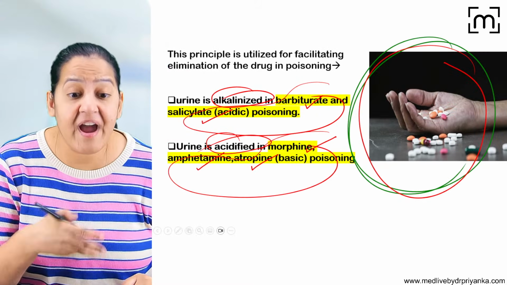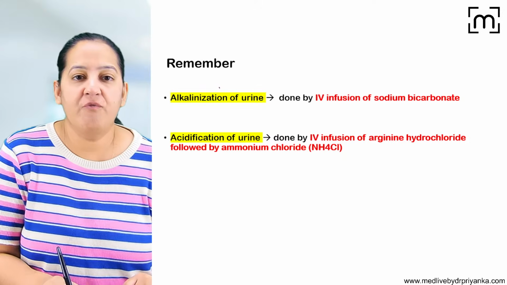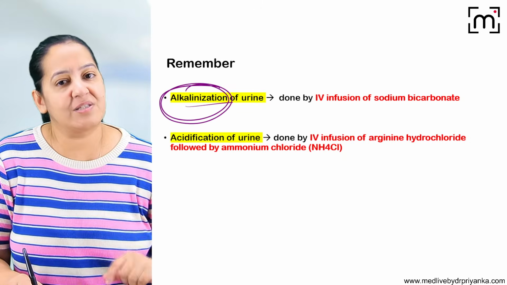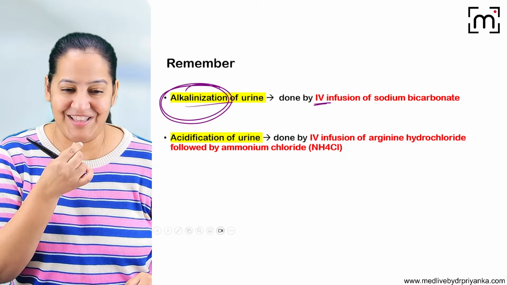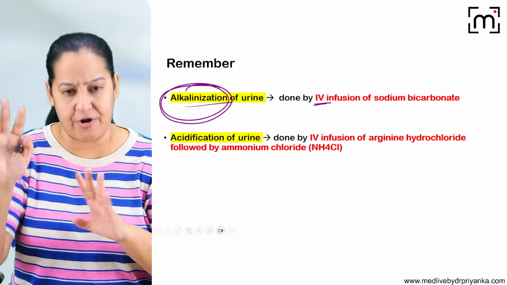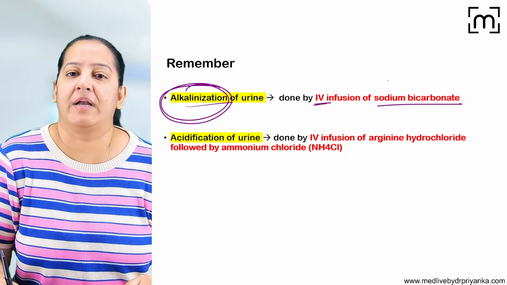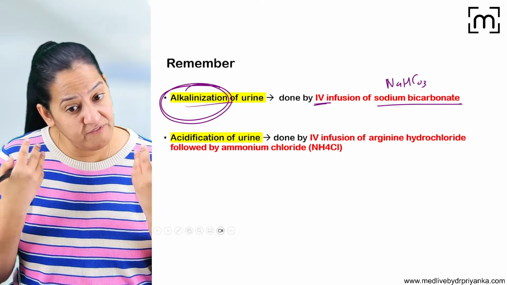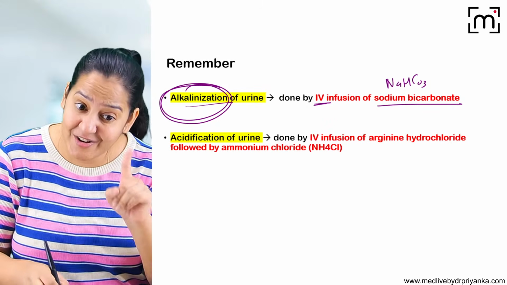So how to acidify and basify the urine? If you want to basify the urine, basify means alkalinization of the urine, just start the IV drip. We won't give anything oral. It's an emergency, we will start the IV drip. IV drip of sodium bicarbonate, NaHCO3, sodium bicarb. So urine will be automatically basified and acidic drugs are excreted.